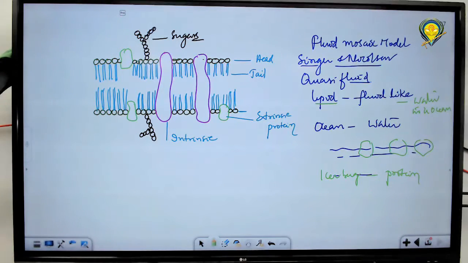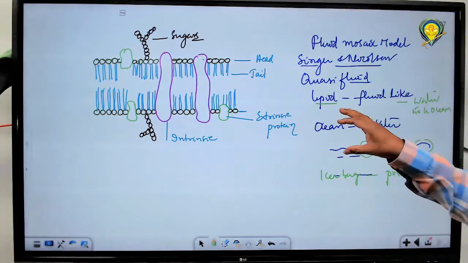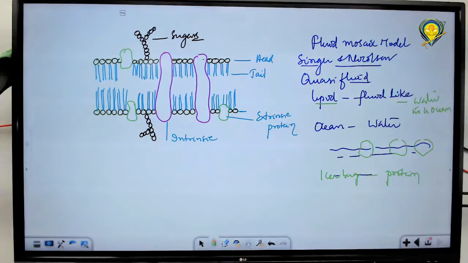That is why it is not fixed. It is in the liquid so that it can move. If it is placed in a solid, it cannot move. Do you understand? So proteins are not fixed here, as they are placed in a liquid ocean, a fluid-like material, in which the proteins have been placed in a mosaic manner. What manner?